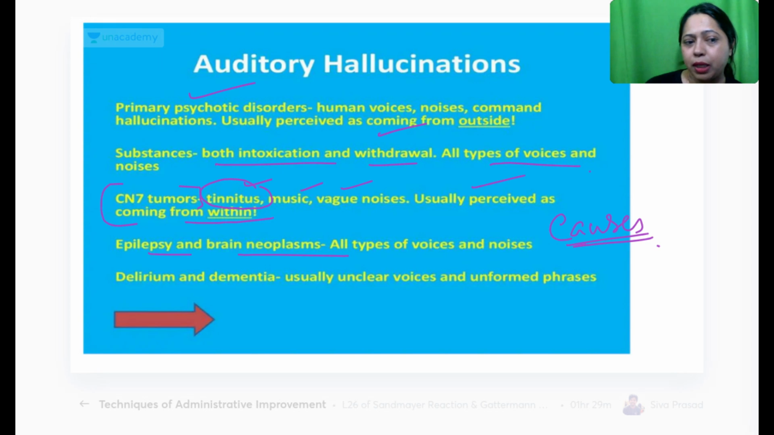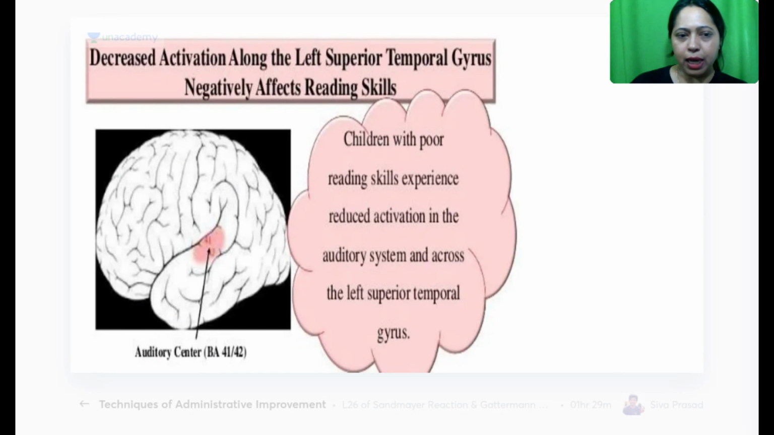You must remember delirium, dementia, all these are again some of the causes for auditory hallucination. So you should keep in mind what the causes are. You cannot just go with one thing that you have in mind, right? There could be many other options other than what exactly you have studied or come across or seen. So this is auditory hallucination.